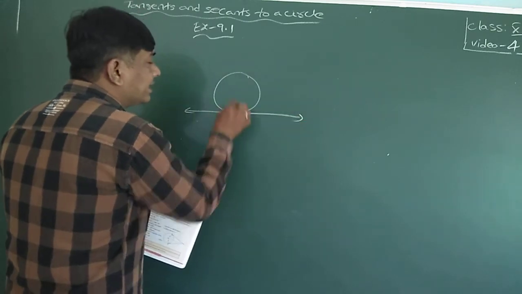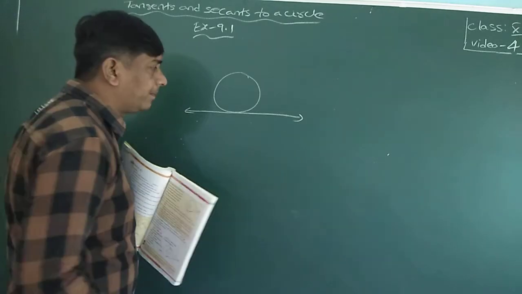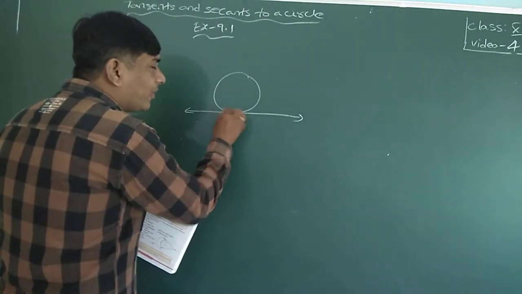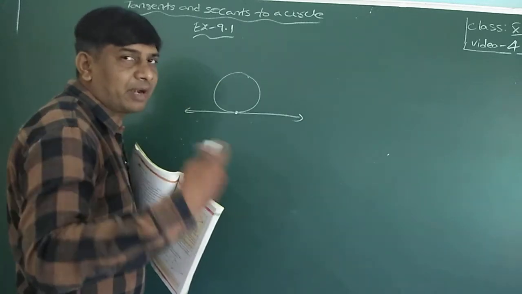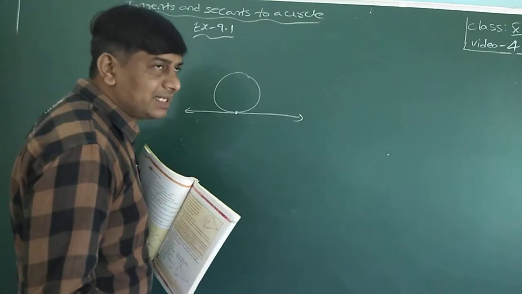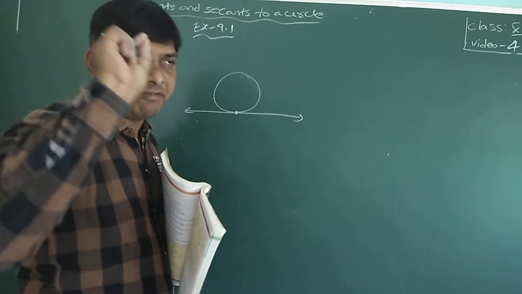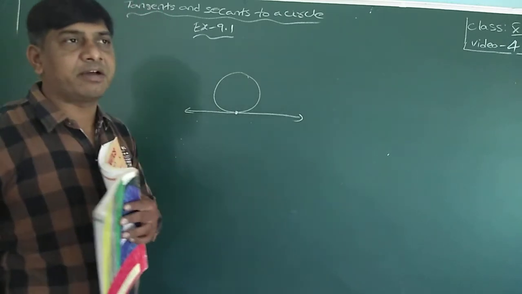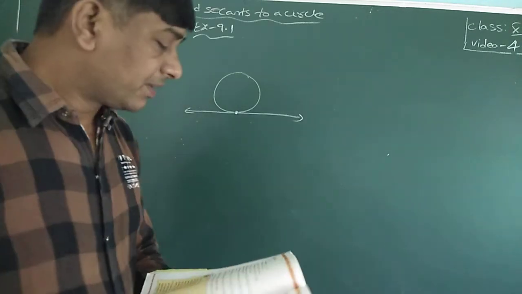This tangent intersects the circle at how many points? 1 point, 2 points, or 3 points? At only 1 point, then only it is called a tangent. If it intersects at more than 1 point, meaning 2 points, then it becomes a secant. A line which intersects the circle at only 1 point is called a tangent to a circle.